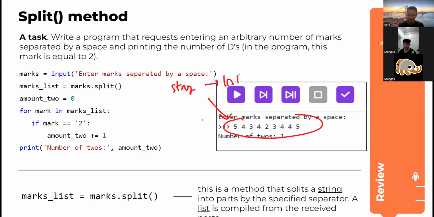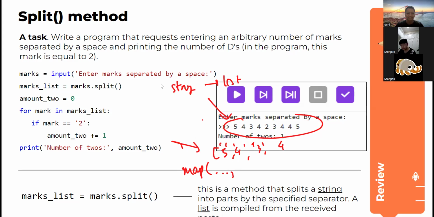So it will return something like 5, 4, 3. Remember, it's still string, Morgan, not integer. If we want to change it into integer, we use the map function. Still remember or forgot about it? I kind of forgot. Okay, it's fine.